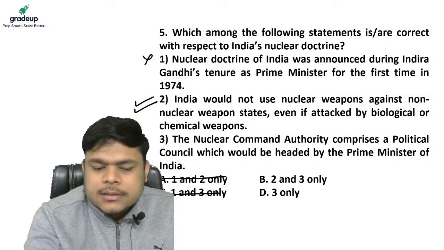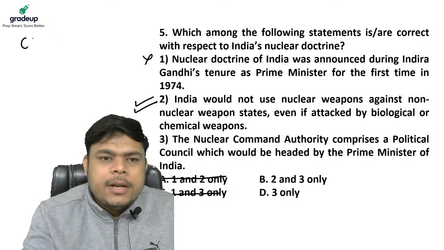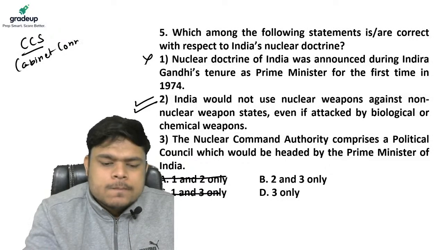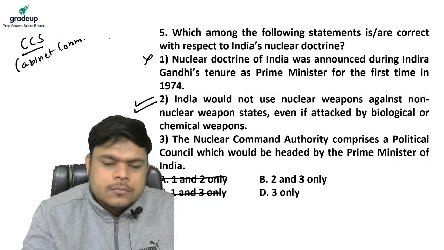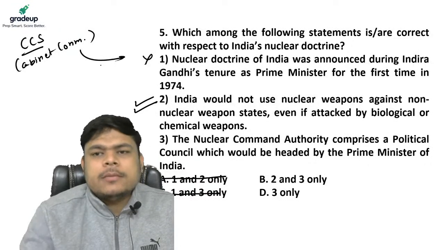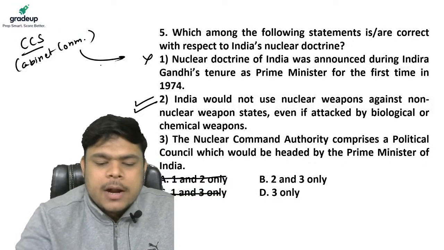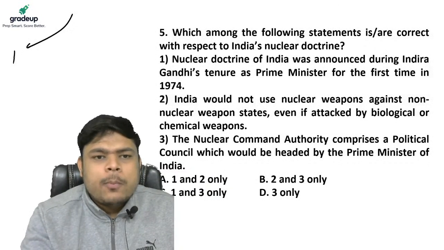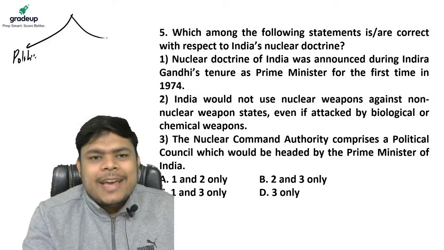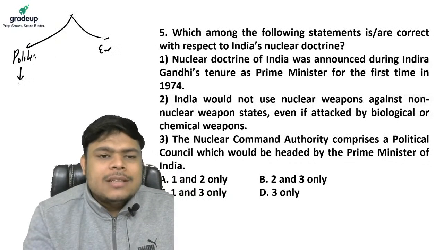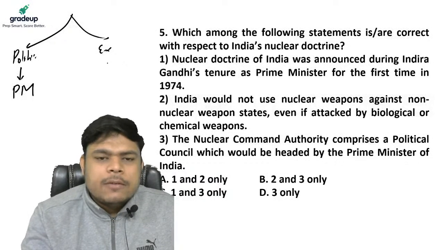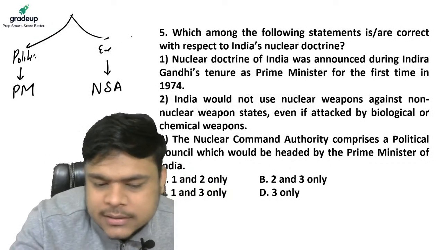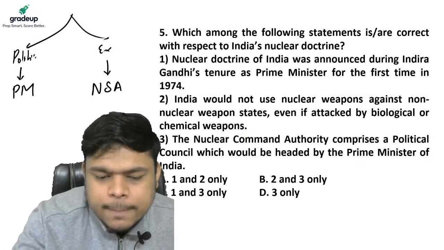There is a cabinet committee on security. I will write it down. Which constituted this nuclear command authority, my dear friends, which has two parts. Number one is your political council. Number two is your executive council. Now, the political council is headed by the Prime Minister and the executive council is headed by the NSA, that is National Security Advisor. Please do remember this thing.